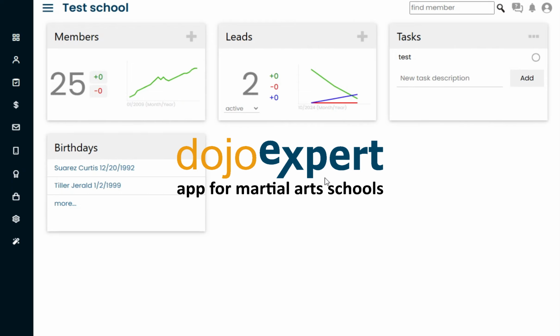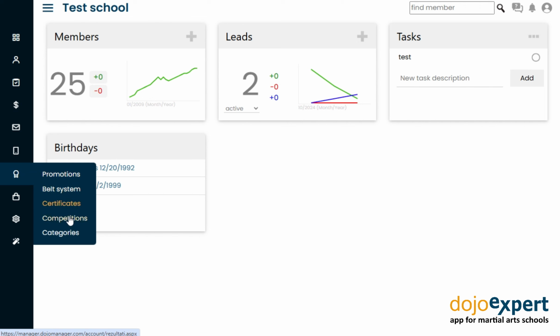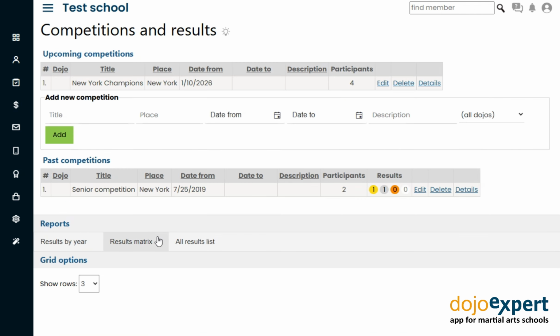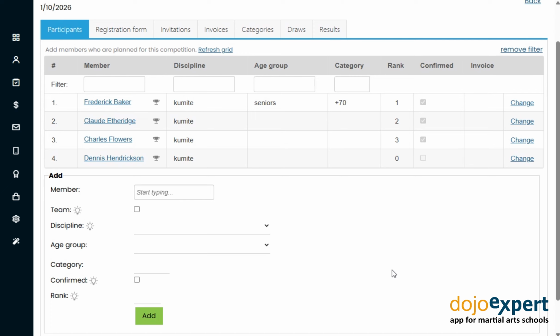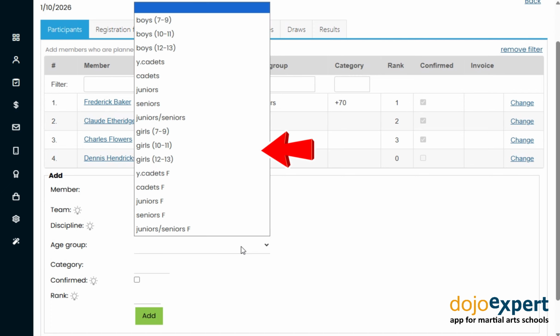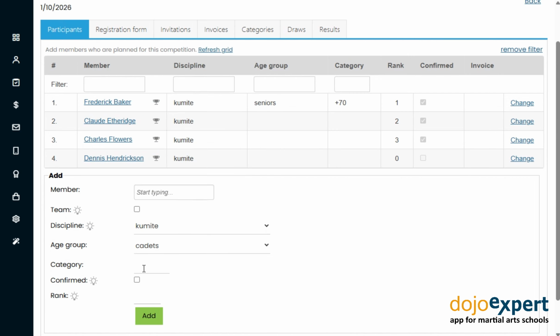Let's take a look at how to work with categories in the competitions module. If you open a competition, you will notice that there are predefined disciplines, age groups, and sometimes categories. Where does this come from and can you edit it? Yes, you can, under the Categories menu.